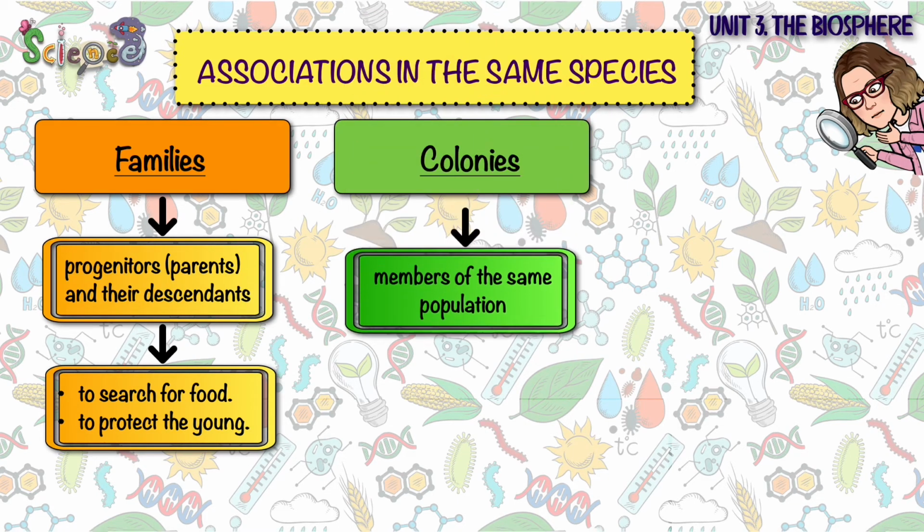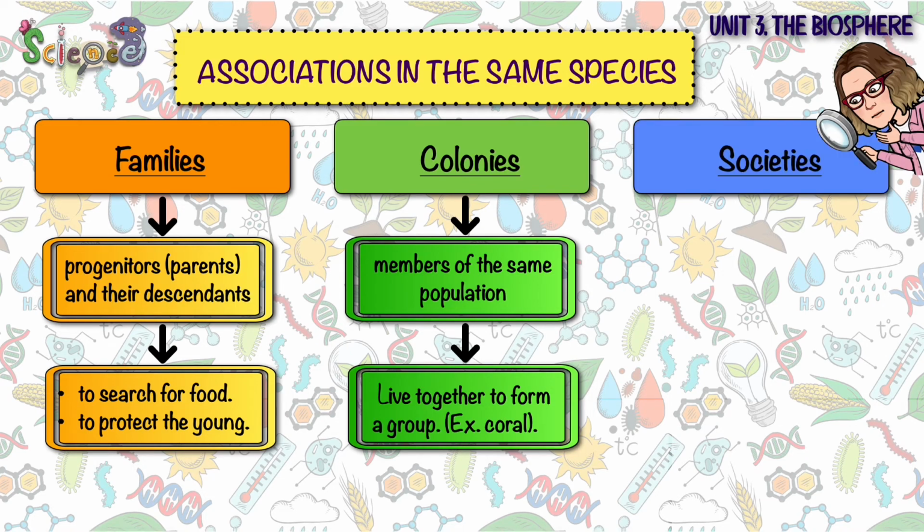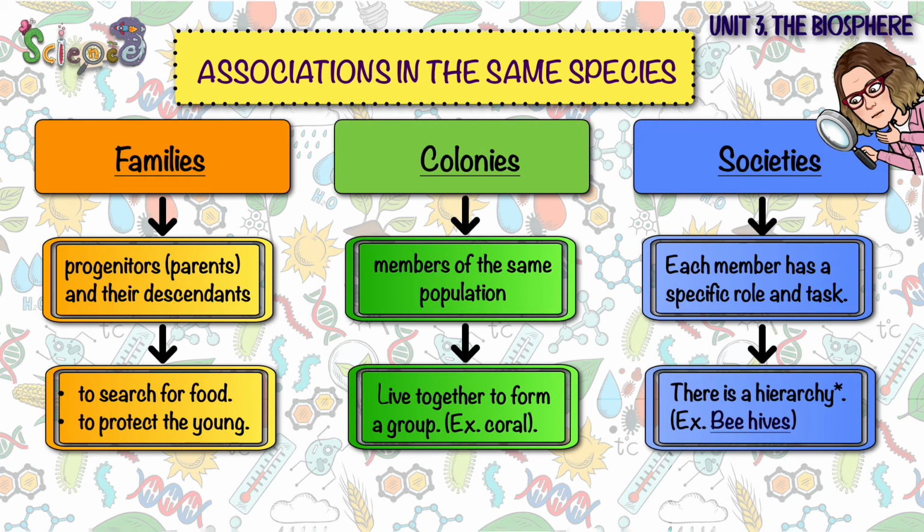Colonies, which exist between members of the same population that live together to form a group. One example of colonies is coral. And finally, we have societies, where each member has a specific role and a task which is shared between the members of the same species that live together. In societies, there is also established a hierarchy, which is a system of organizing individuals according to their status. A perfect example of society can be found in beehives.